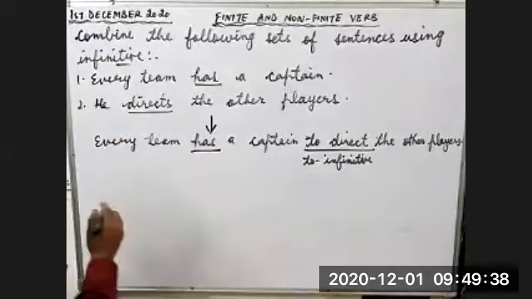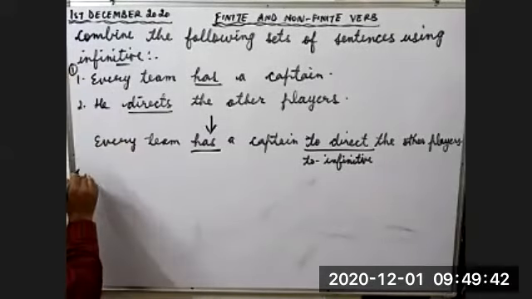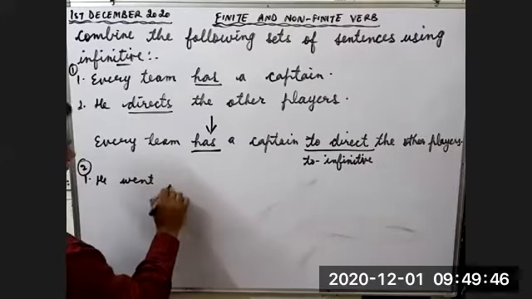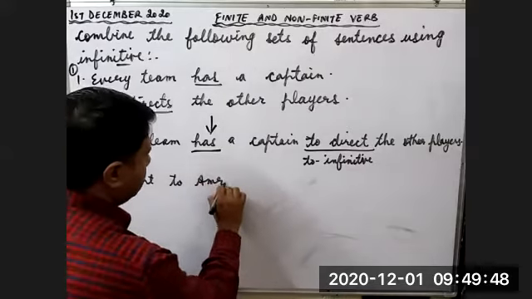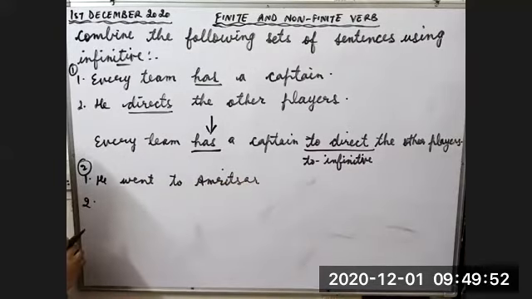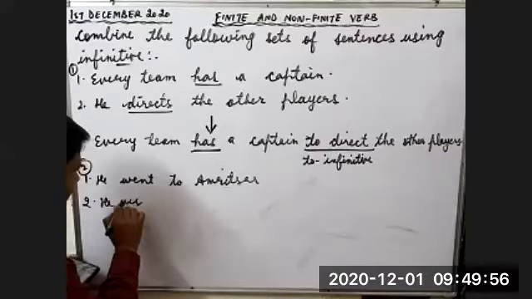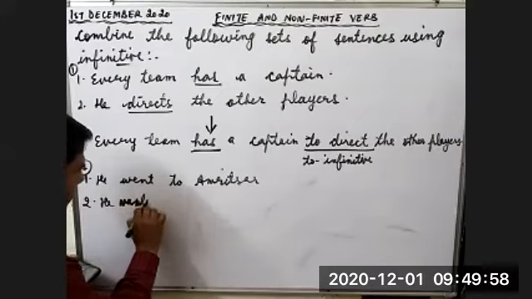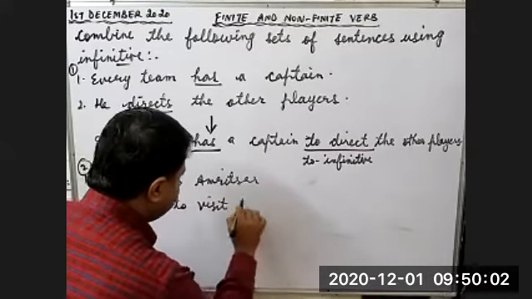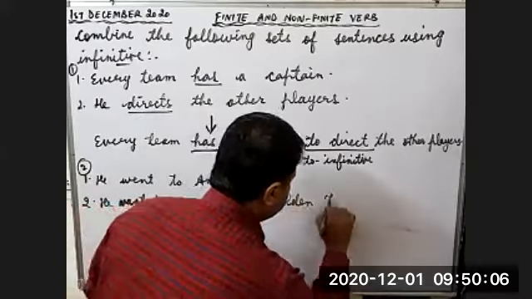Let's do the second example. He went to Amritsar. This is first. This is second. He went to Amritsar. Then the second sentence is, he wanted to visit the Golden Temple.